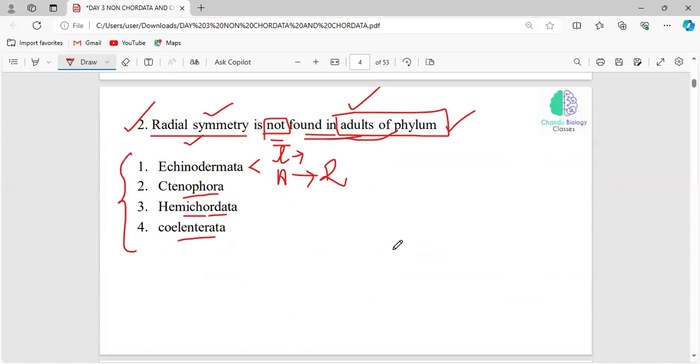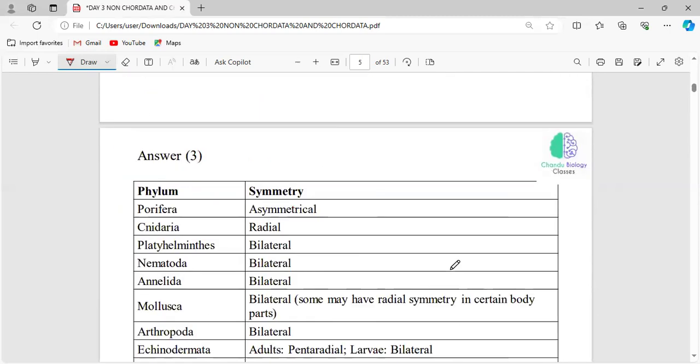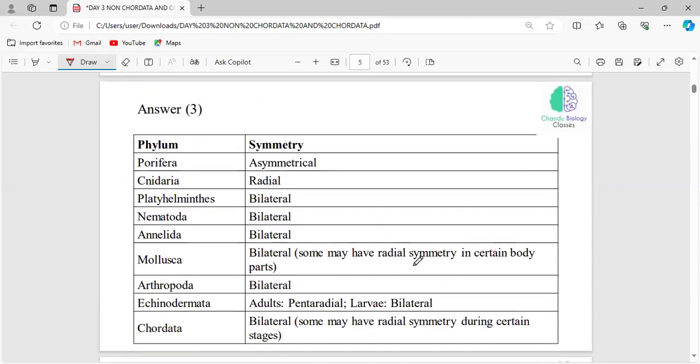The answer is Hemichordata. Ctenophora and Coelenterata have radial symmetry. They are not well-developed organisms, so they exhibit radial symmetry. But Hemichordata exhibit bilateral symmetry. In Porifera, we can't find any symmetry, so it is asymmetrical. And Cnidaria has radial symmetry.